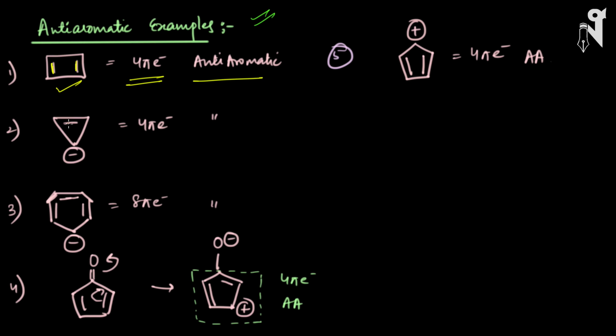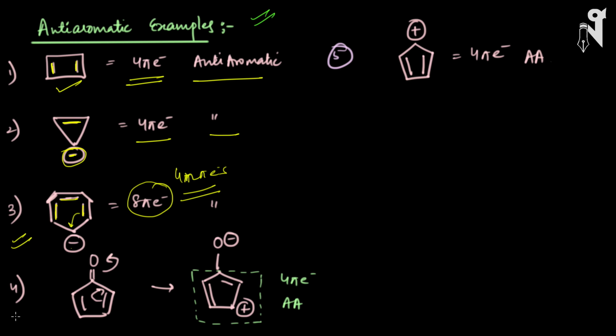Look at this. This pi bond is in conjugation with this negative charge. So resonance throughout the molecule. It is cyclic, it is planar. The number of electrons is 4 pi electrons, and hence it is anti-aromatic. Exactly the same way, look at the third one. I have a pi bond here, pi bond here, pi bond here. All these are in conjugation, and these pi bonds are in conjugation with the negative charge. So basically 8 pi electrons are in conjugation with each other. All the carbons are planar and all are in closed conjugation, but it doesn't follow the 4n plus 2 pi rule, but follows the 4n pi electrons rule, and hence this is anti-aromatic.